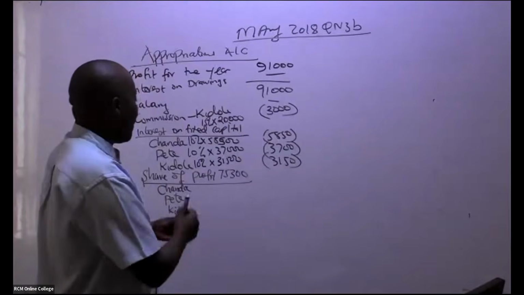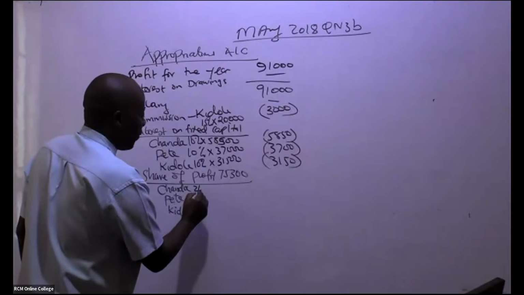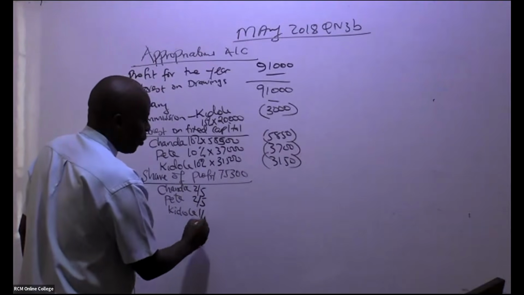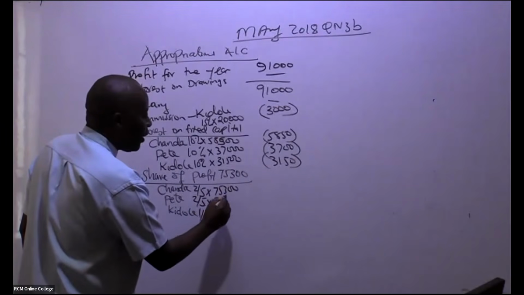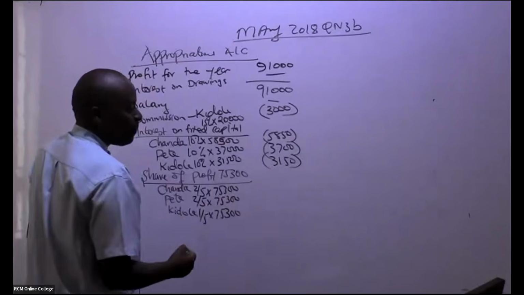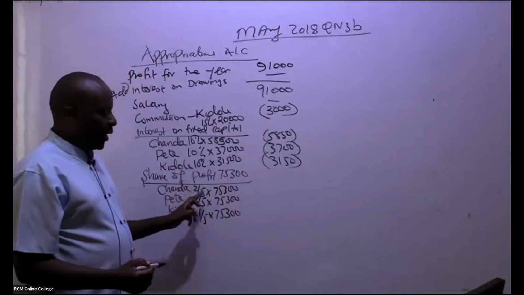So we have here 2:2:1, so this will be 2 over, of course, if you add here, over 5, isn't it? 2 over 5, 2 over 5, 1 over 5, times this 75,300. All right? So can somebody in this case here give me this 2 over 5 times this?